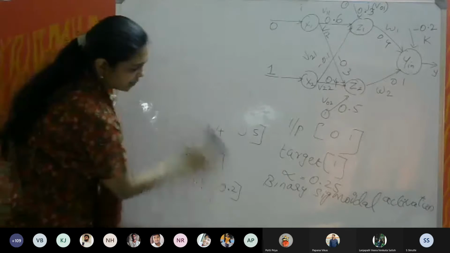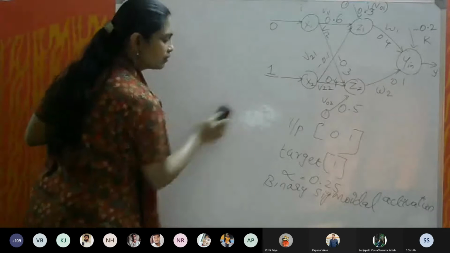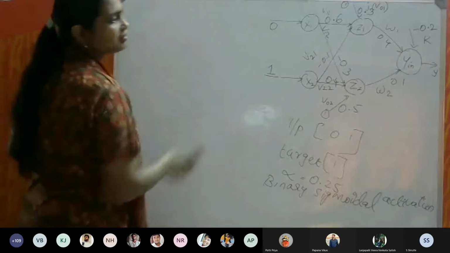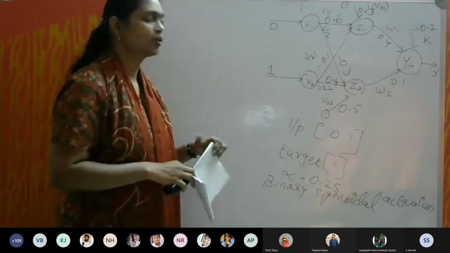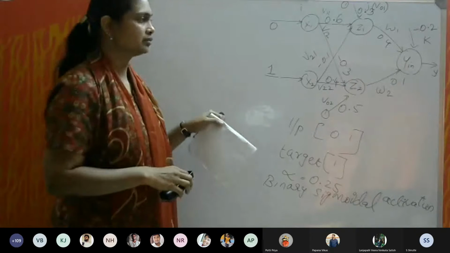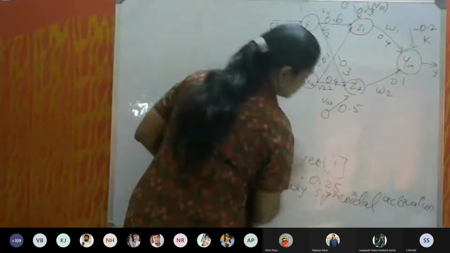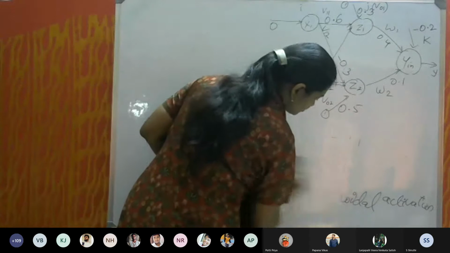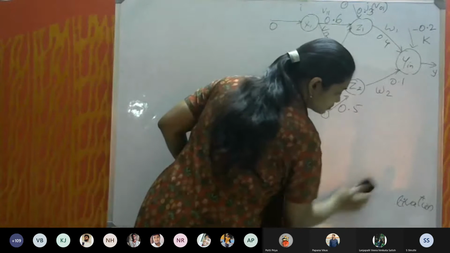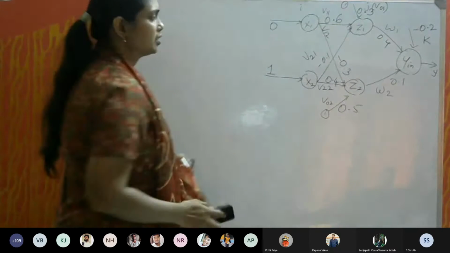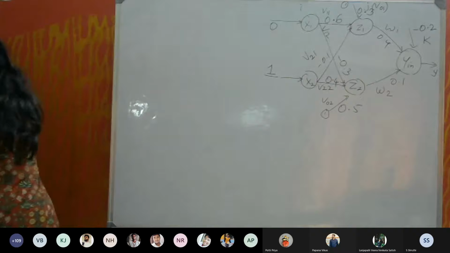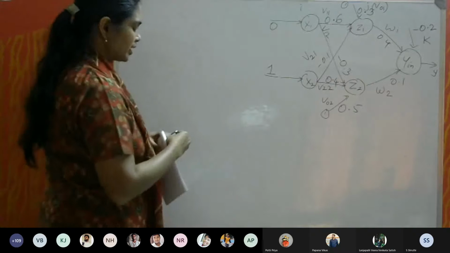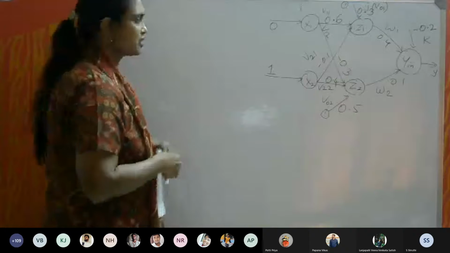If you have not drawn, please draw it quickly, because till the completion of the problem, we need this diagram. Have you all drawn? Okay, let me explain the 3 stages.